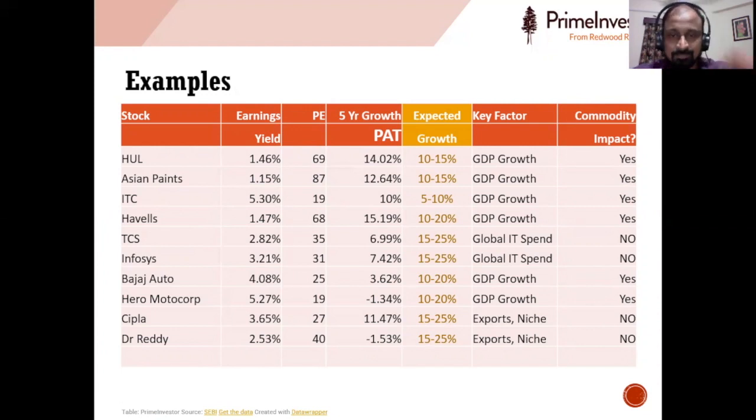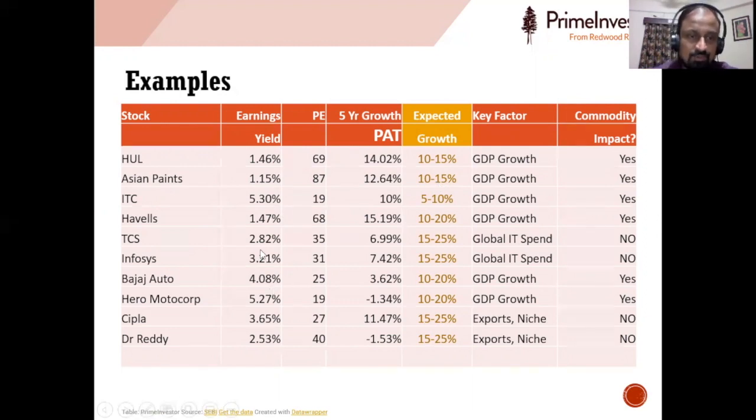Then here the last 5-year PAT growth is there. Then the expected growth is also there for these sectors. And there are some parameters like GDP growth for the FMCG or consumer companies, then global IT spend for IT sectors. Now we are also having a commodity price impact coming. So we just need to ensure that the bottom line is going to grow. When we mean growth, we are looking at the bottom line. So if there are factors that are going to impact the bottom line, we need to take them seriously. Likewise, we have to take these combinations and see whether we are going to make decent returns.